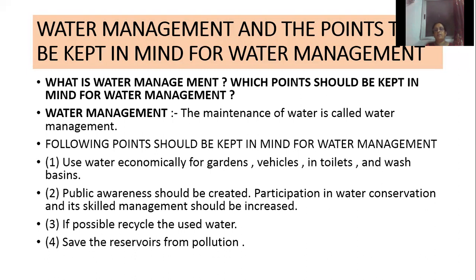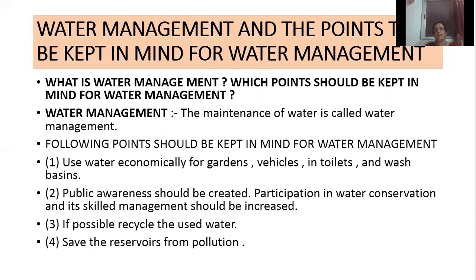Then second one is a public awareness should be created. You are studying this lesson in order to make you understand about the importance of water. Like that, a public awareness program should be conducted. Participation in water conservation and its skilled management should be increased. So local people should participate in the conservation of water, and not only for that, management of water also, that participation of people is necessary.